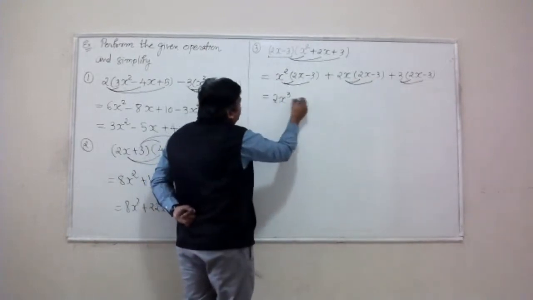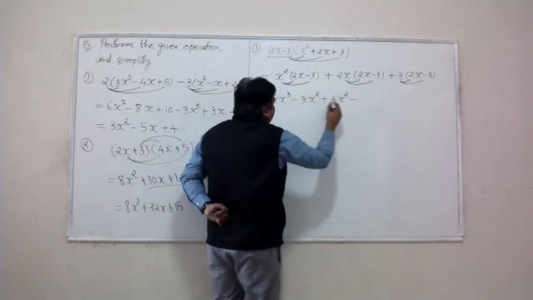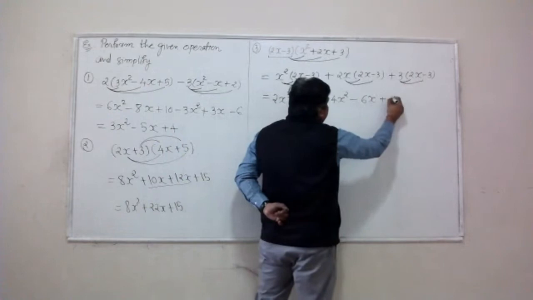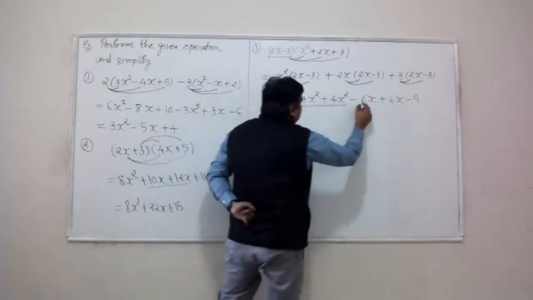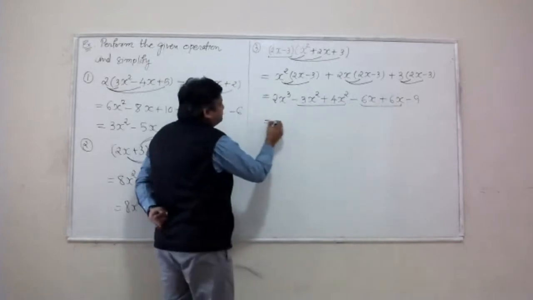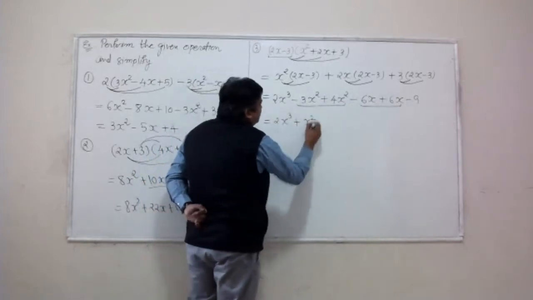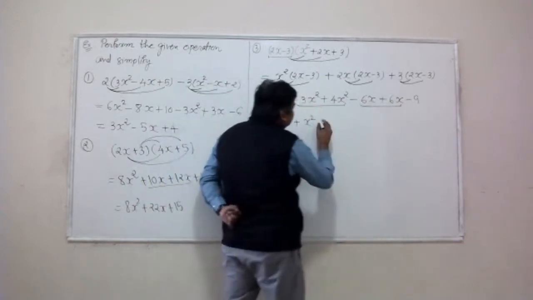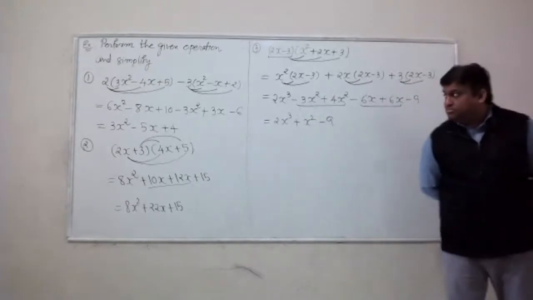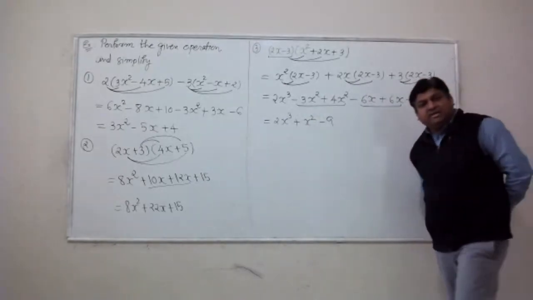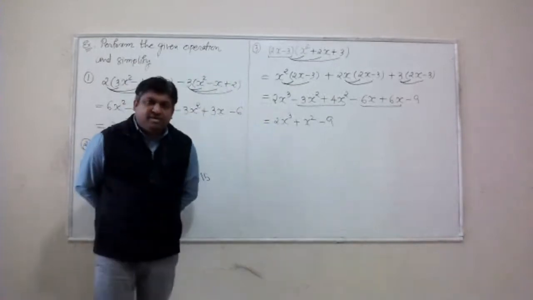Let's do that. 2x cubed minus 3x squared plus 4x squared minus 6x plus 6x minus 9. Take care of the like terms. I get 2x cubed plus x squared. Negative 6x, positive 6x is 0, and then minus 9. All right. So this is what we get. This is how we multiply two polynomials.